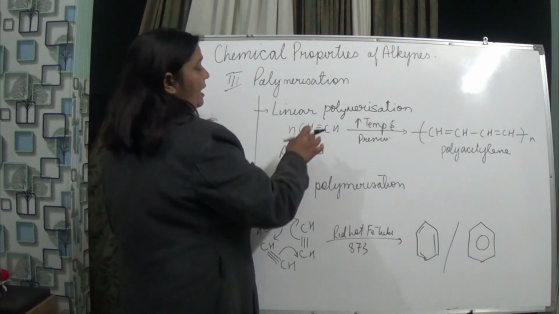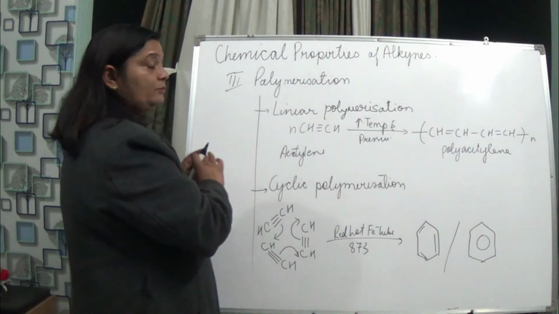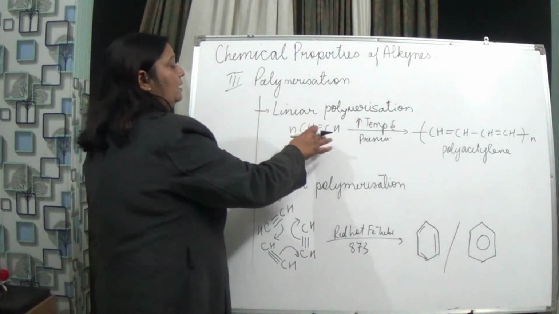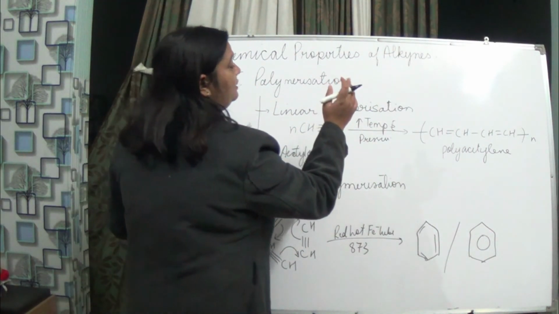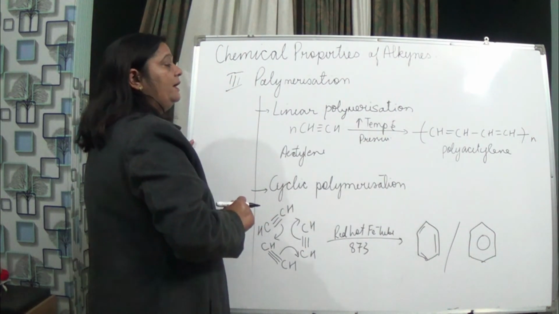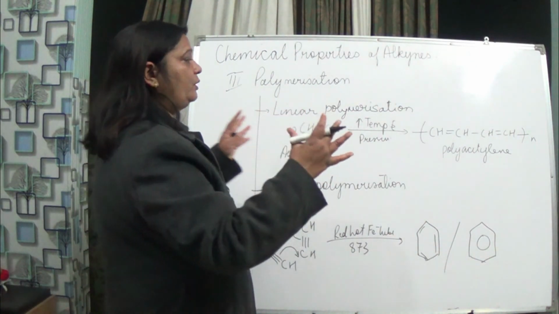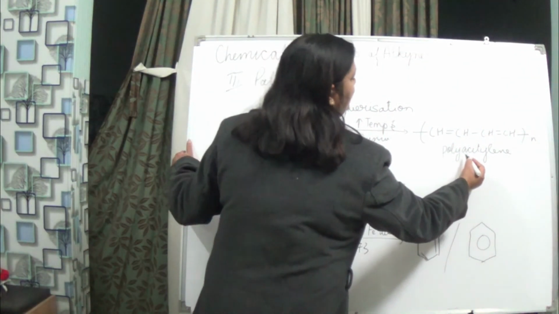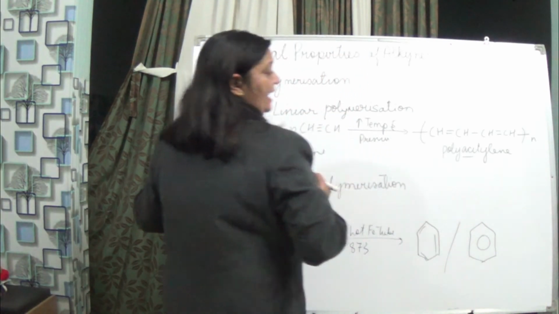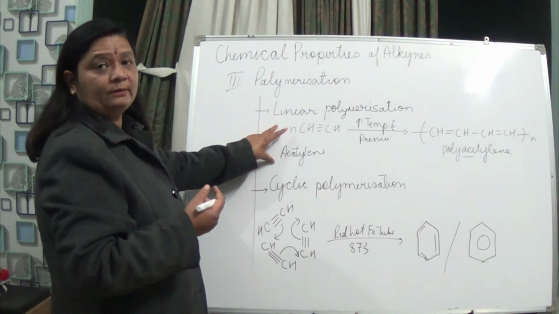Here I have taken acetylene, n number of acetylene molecules, and heated with high temperature and pressure, and this forms all the molecules joined into a big polymer that is known as polyacetylene. Now this is the case of linear polymerization.